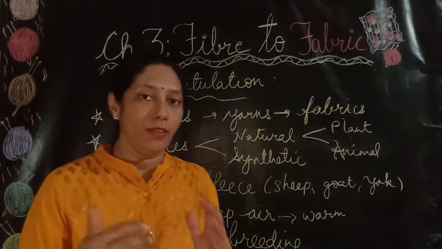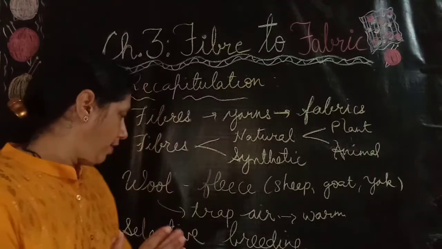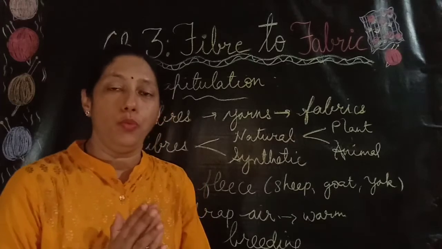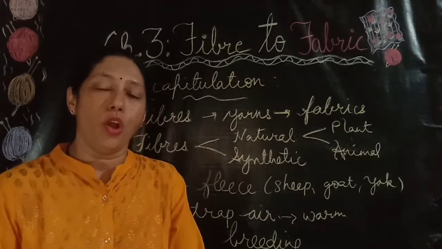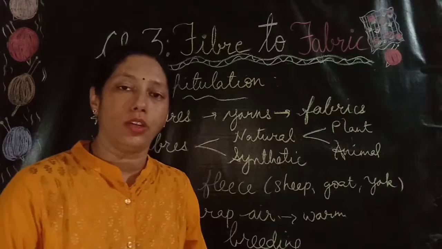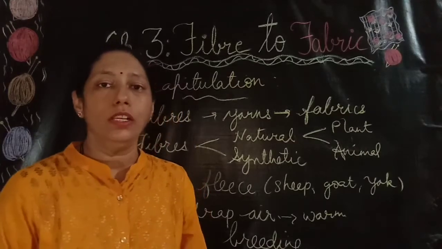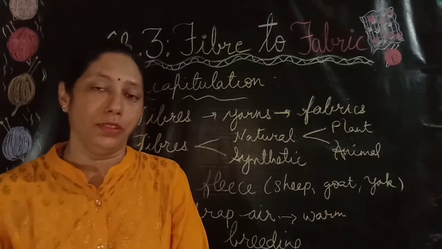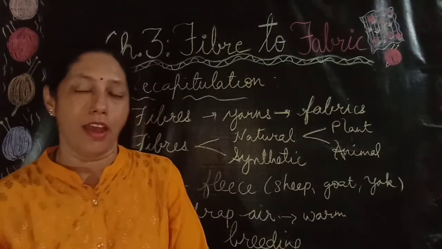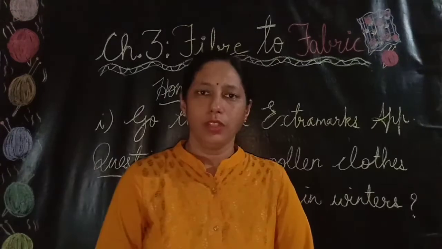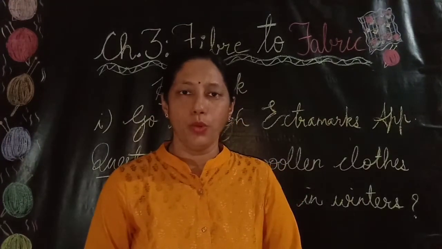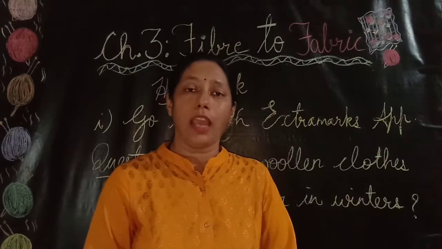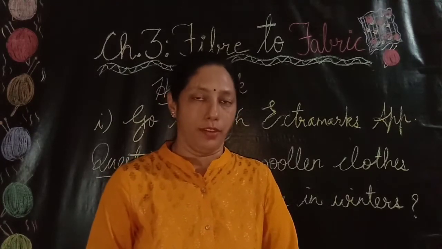We also learned how selective breeding is done, and then we learned about some breeds which are obtained for getting good quality wool. Then we learned about the wool obtained from different animals like sheep, goat, yak and camels. We also learned about the Angora goat, Kashmiri goat and the camelids like llama and alpaca.